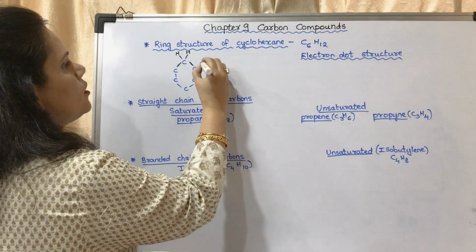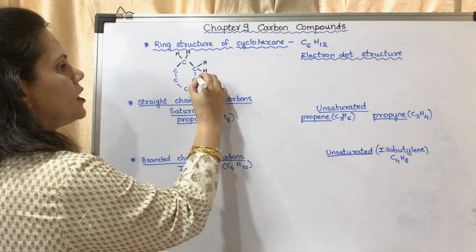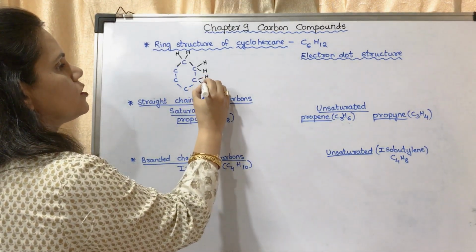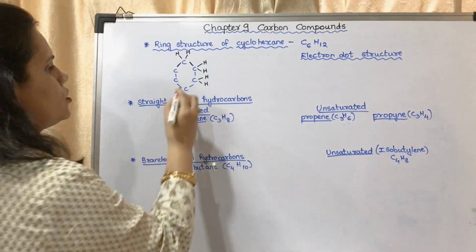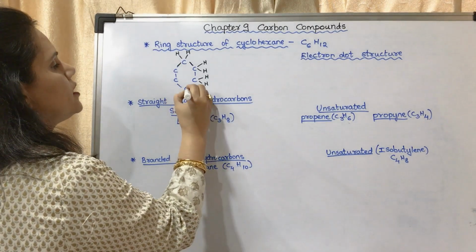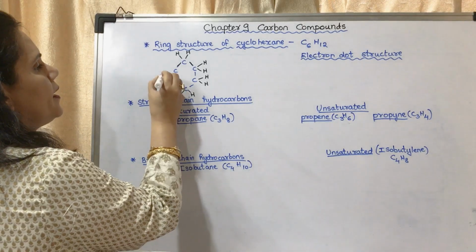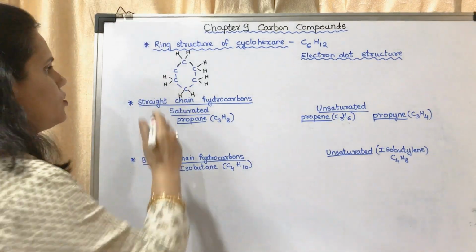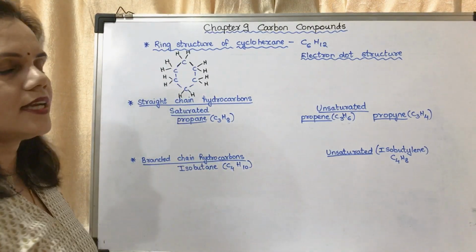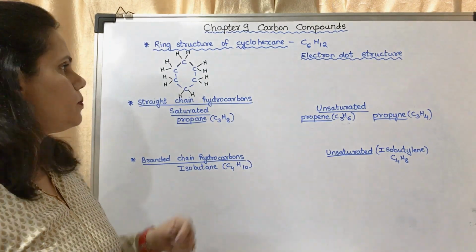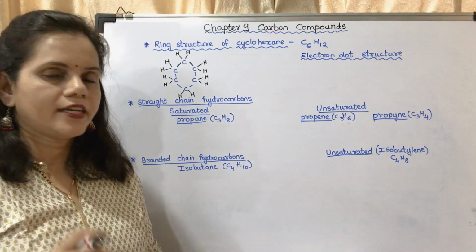Similarly, this carbon will share electrons with 1 hydrogen each. That means 2 hydrogen. This also will share its electrons with 2 hydrogen, this also will pair with 2 hydrogen, and this also will pair with 2 hydrogen. This is the ring structure of cyclohexane. You may count, there are 6 carbon atoms and 12 hydrogen atoms.